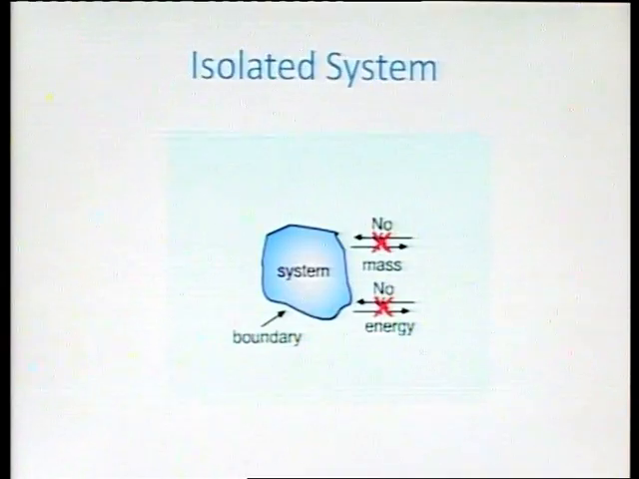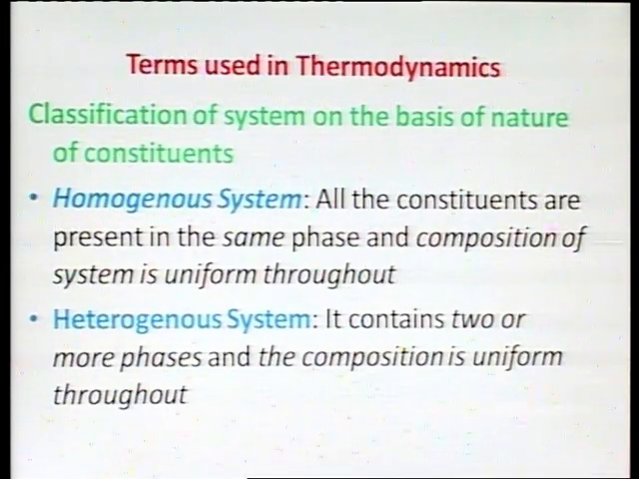Now, the next topic. We can classify the system on the basis of nature of constituents present. A system can be a homogeneous system or it can be a heterogeneous system. In a homogeneous system, all the constituents are present in the same phase and the composition of the system is uniform throughout.